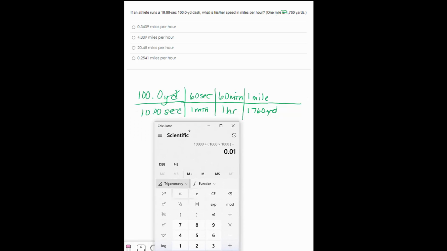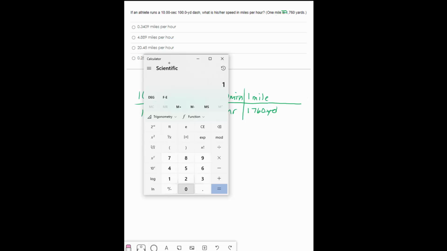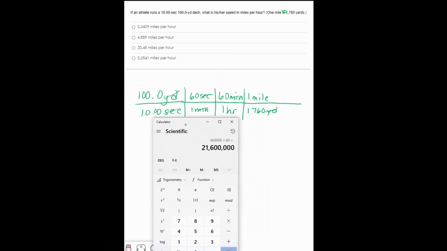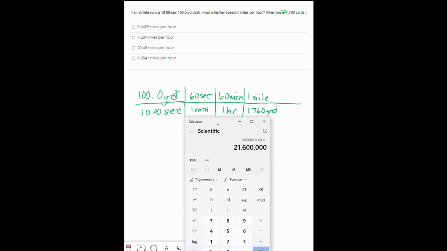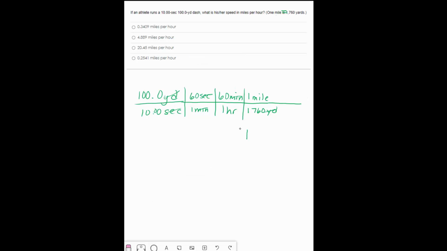And the arithmetic is 100 times 60 times 60, and that is my numerator. And now my denominator is 10 times 1,760. So I get 1,227, which is way, way off.